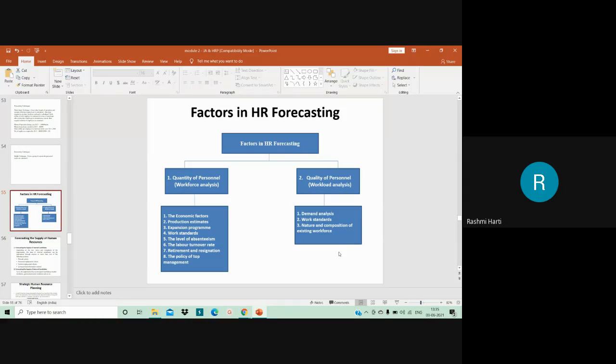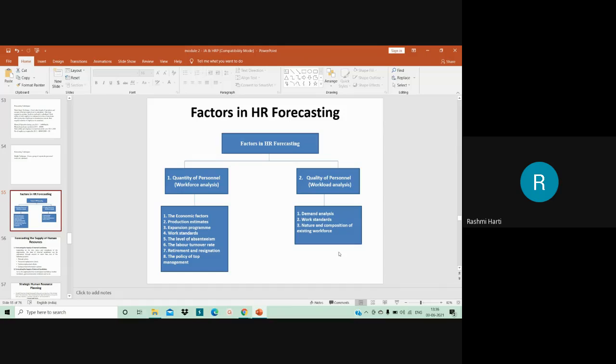Okay, so this is one of the factors which influences HR forecasting. Apart from that, you have retirement and resignations. Estimating future manpower requirement, the expected losses which are likely to occur through retirements, deaths, transfers, promotion, demotion, dismissal, disability, resignation, layoffs, or any other separation method are to be taken into consideration. Changes in human quality resulting from the experience gained in the jobs during the period, and training undergone, also need to be considered.